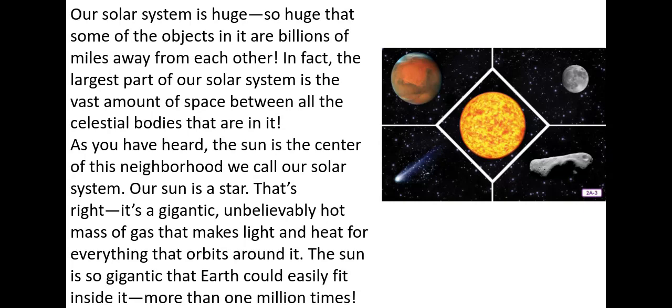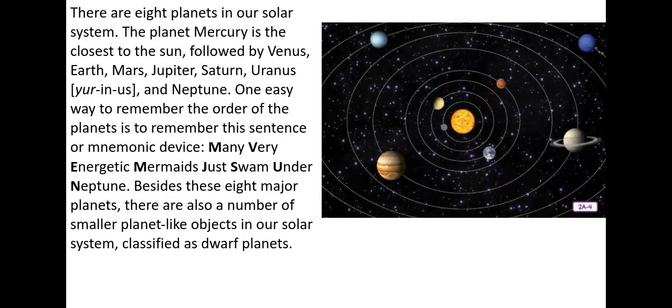As you have heard, the sun is the center of this neighborhood we call our solar system. Our sun is a star. That's right, it's a gigantic, unbelievably hot mass of gas that makes light and heat for everything that orbits around it. The sun is so gigantic that Earth could easily fit inside it more than 1,000,000 times. Holy mackerel, that is huge.